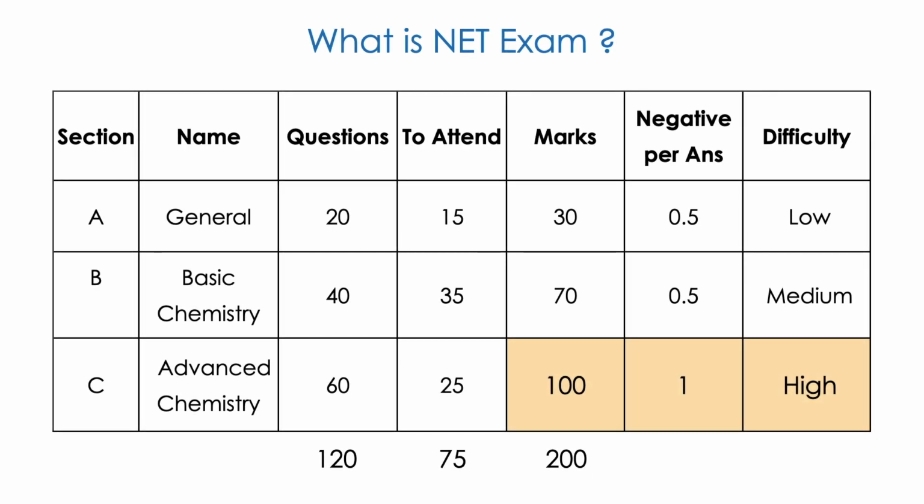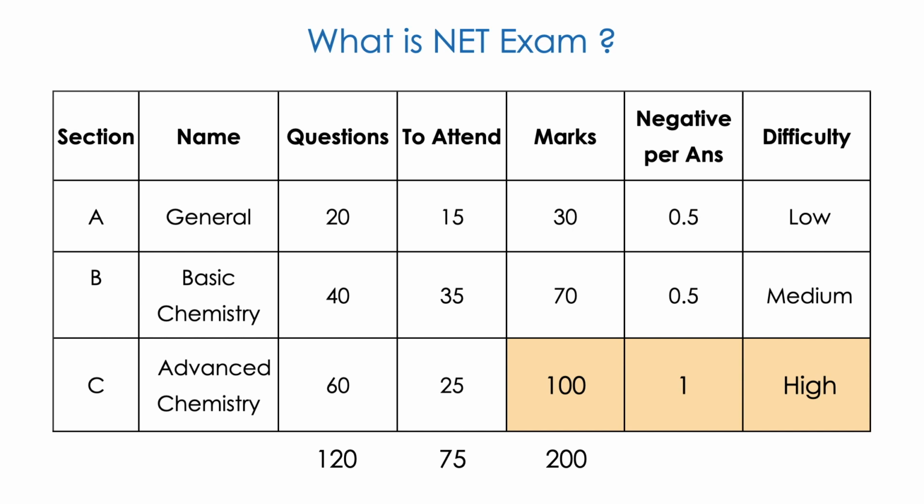Let's see what is inside the NET exam. The NET exam in chemistry is normally classified into Part A, Part B and Part C sections. Part A is general, Part B is fundamental chemistry, where mostly basics come up. Part C is advanced chemistry. Part A contains 20 questions, Part B 40, Part C 60, totally 120 questions.